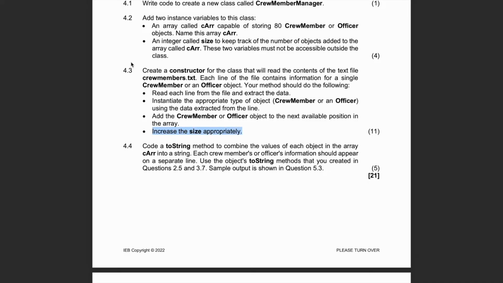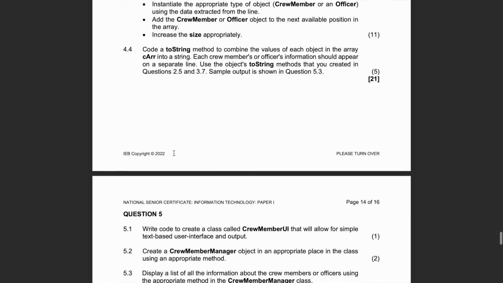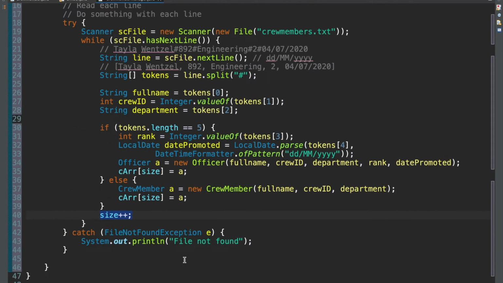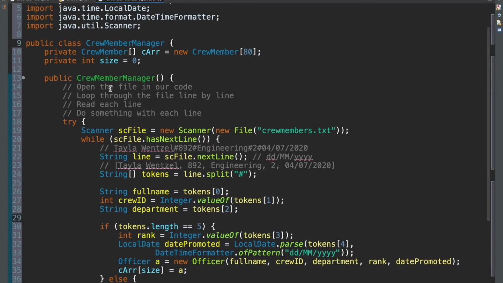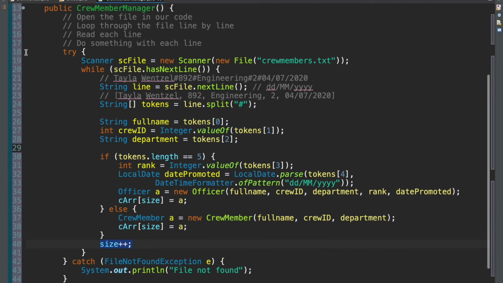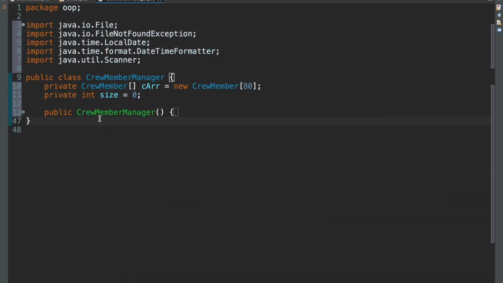So 11 marks, check. Now 4.4, code a toString method to combine the values of each object in the array. Okay. So let's come here. I will minimize this just so that our code doesn't get too overbearing. So let's go back here.